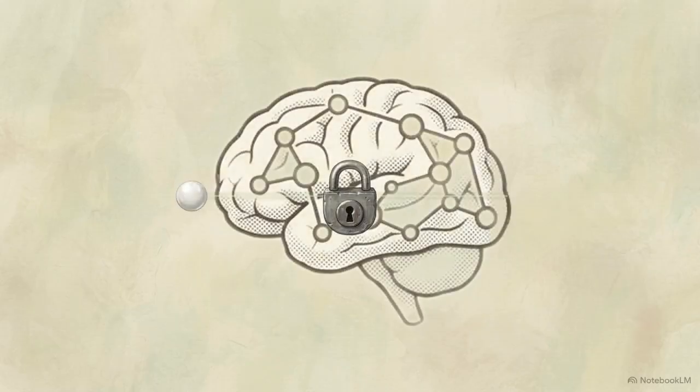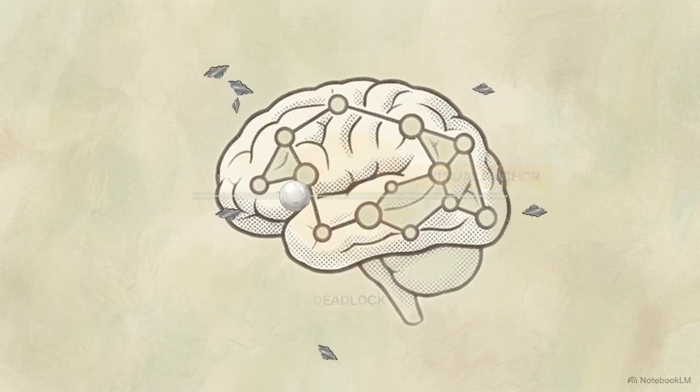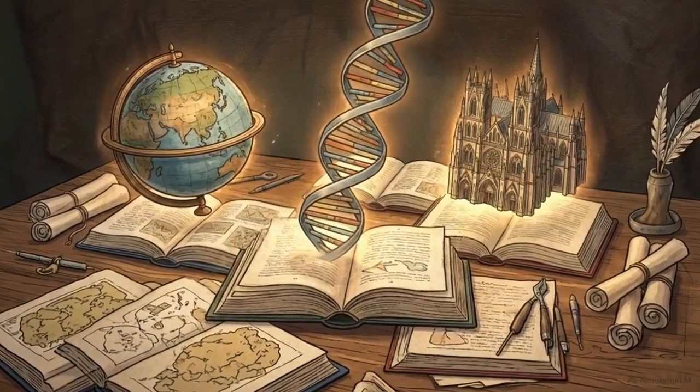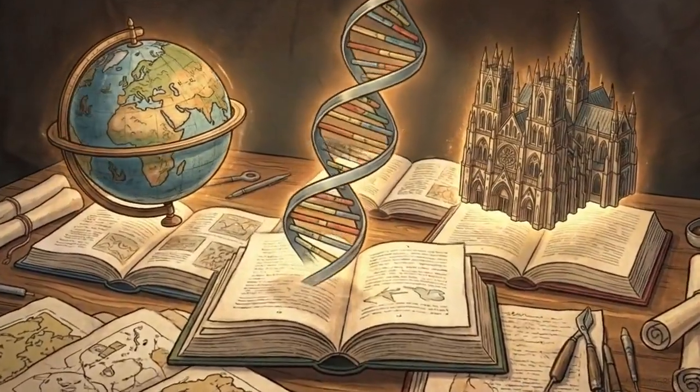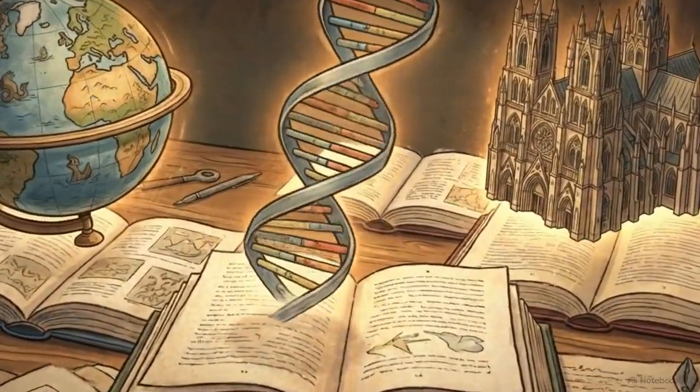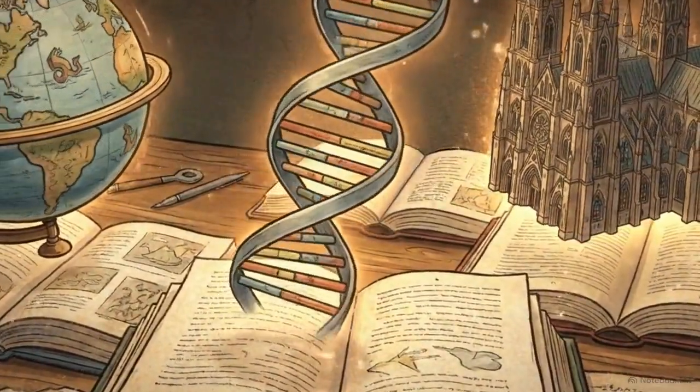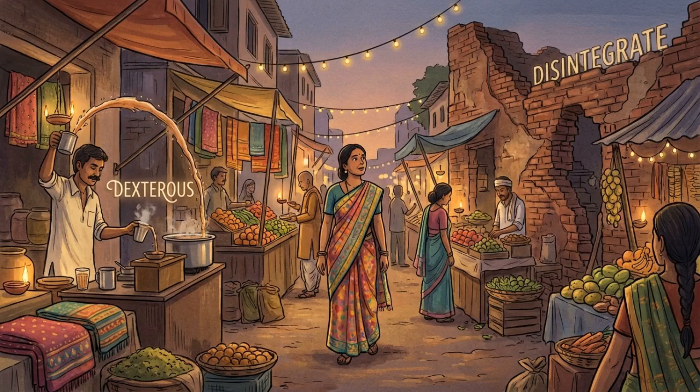These definitions are accessible because they are attached to vivid imagery, showing how the deadlock of rote memorization breaks once you provide the brain with a visual anchor. This approach, translating abstract data into real-world scenes, is a tool you can apply to any subject you need to master. Words are the records of our shared human experiences. By visualizing them, you turn the world around you into a living dictionary.